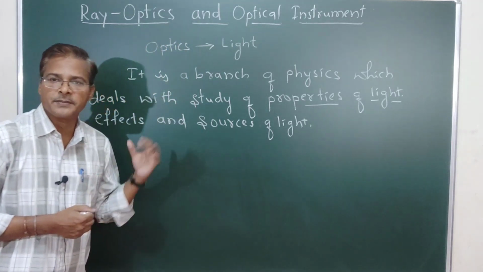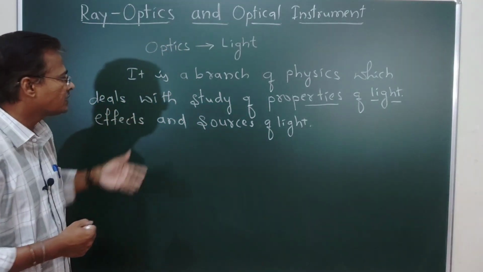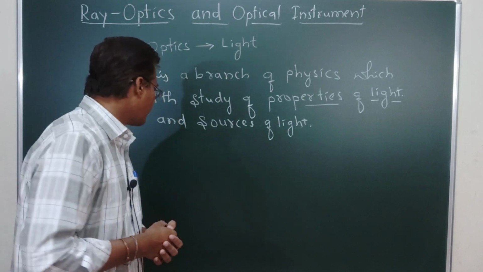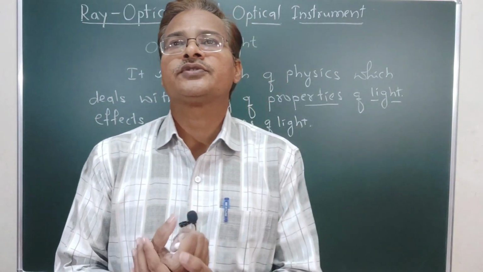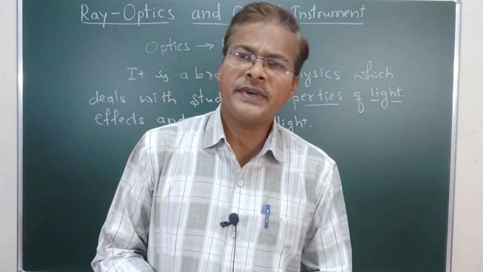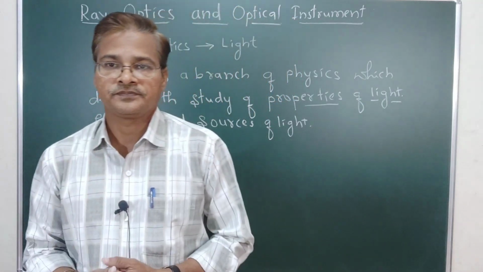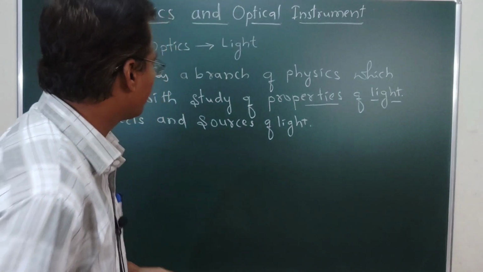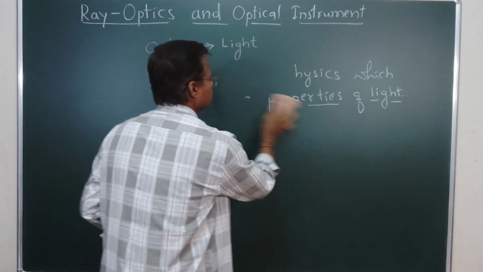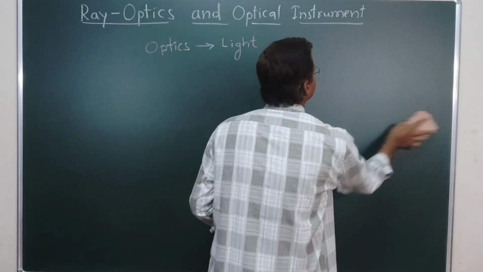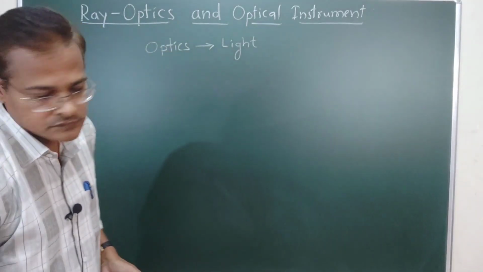So optics is a branch of physics which deals with the study of properties of light, effects of light, and sources of light. Optics is classified in two ways.